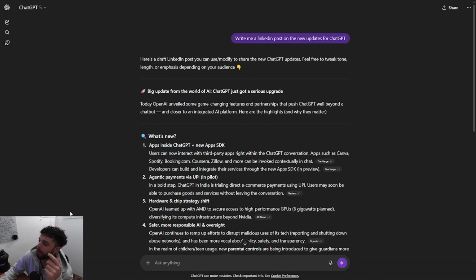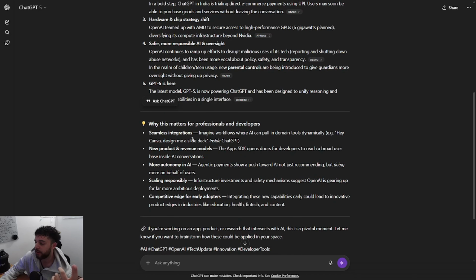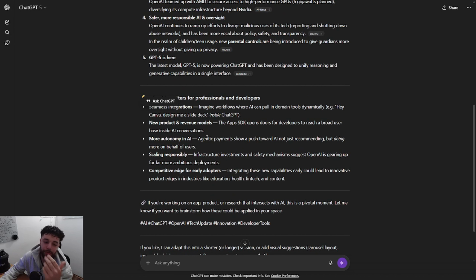Alright guys, so I've pulled up an example here just to show you before we get into it. I've asked ChatGPT to write me a LinkedIn post on the new updates of ChatGPT. Looking at its response, you can see it uses a bunch of emojis, it uses a bunch of em dashes. If I scroll down, lots more emojis, lots more em dashes. And at this point, everyone knows that something like this was written by AI. Unfortunately, we are at a time where em dashes can no longer be used because everyone knows that ChatGPT loves them. So let me show you how we can fix this by just sending ChatGPT a single prompt.